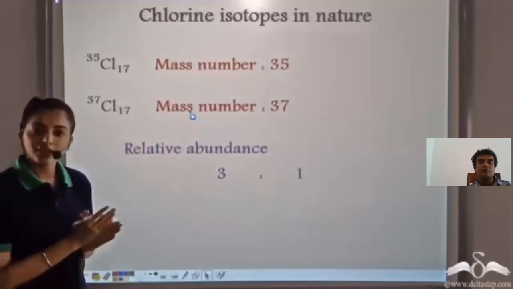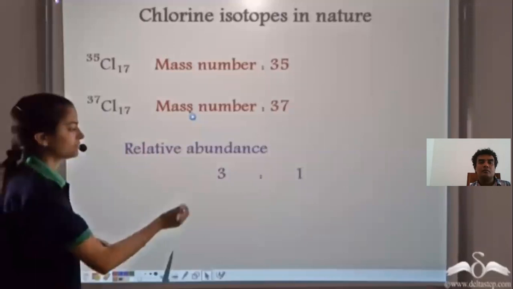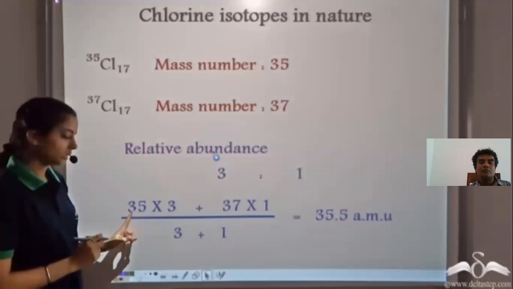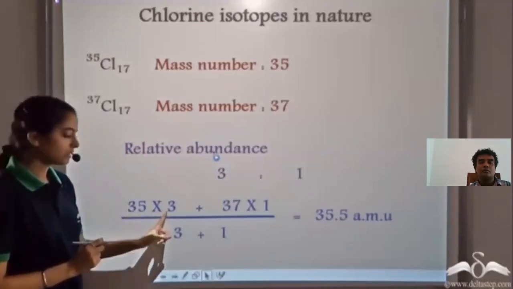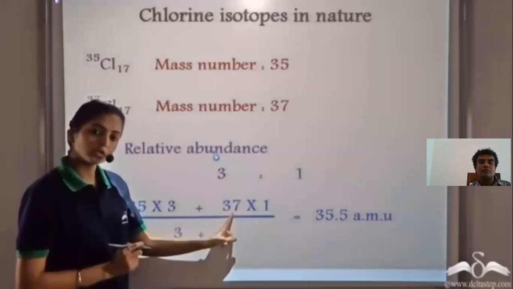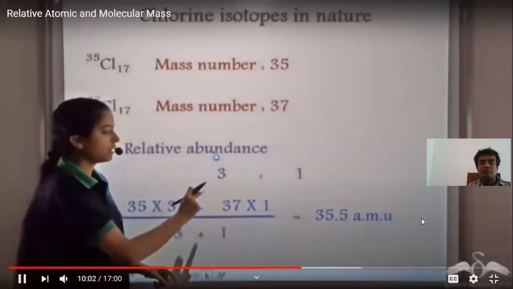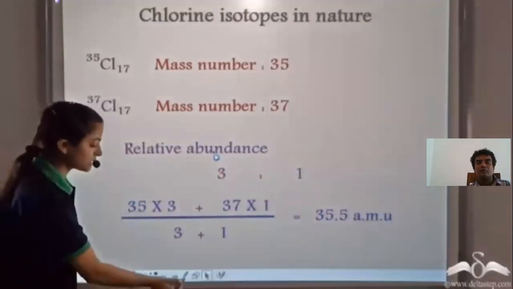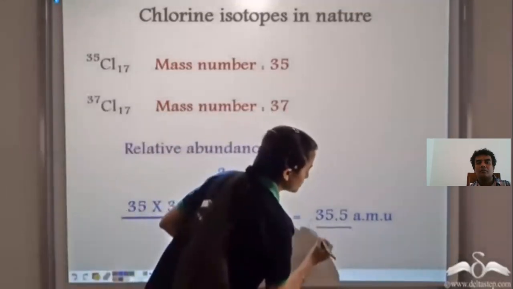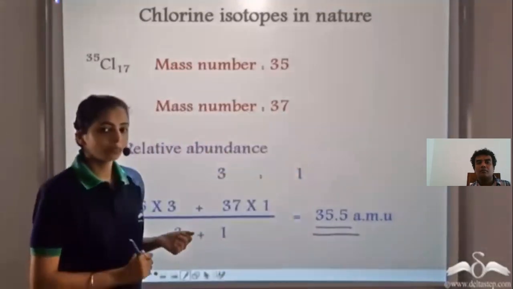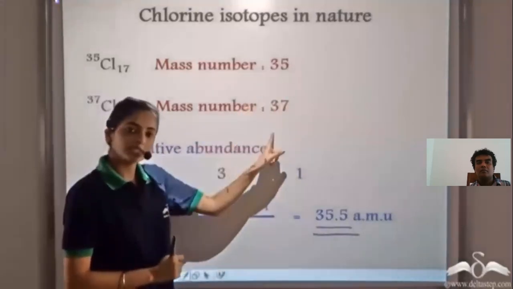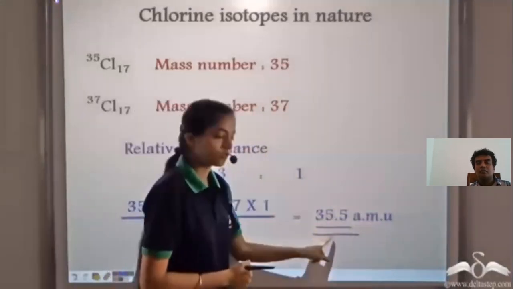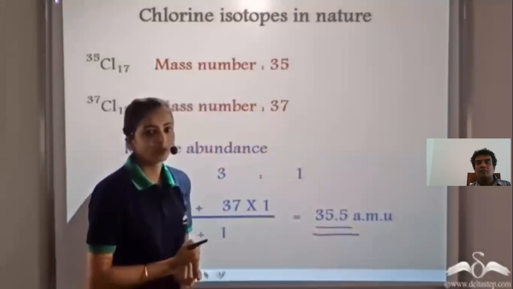Now to calculate the relative atomic mass of chlorine, we take the mass number of the first isotope multiplied by its relative abundance. We add it to the mass number of the second isotope multiplied by its abundance, and we divide the whole by the total abundance. So when we do this, we get the relative atomic mass of chlorine. So the relative atomic mass of chlorine is not 35 or 37, but taking into account all the isotopes, we get the relative atomic mass to be 35.5 atomic mass units.